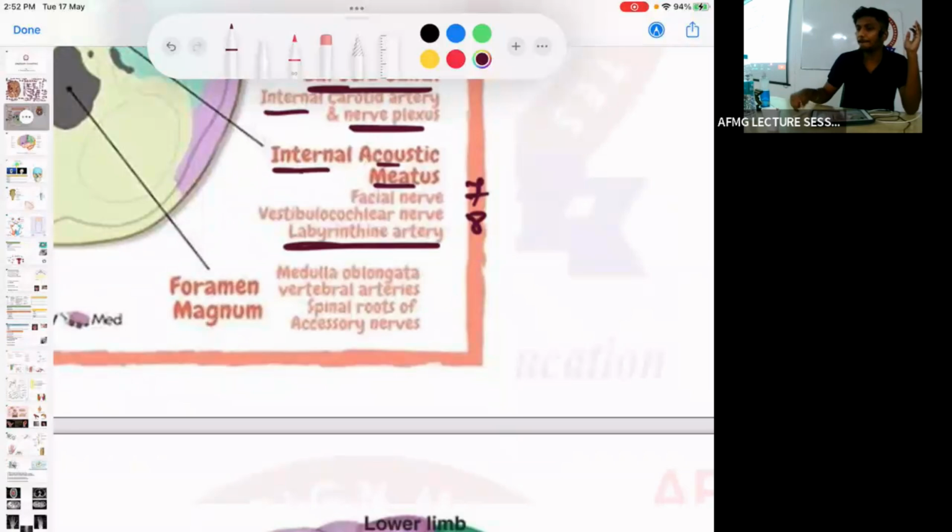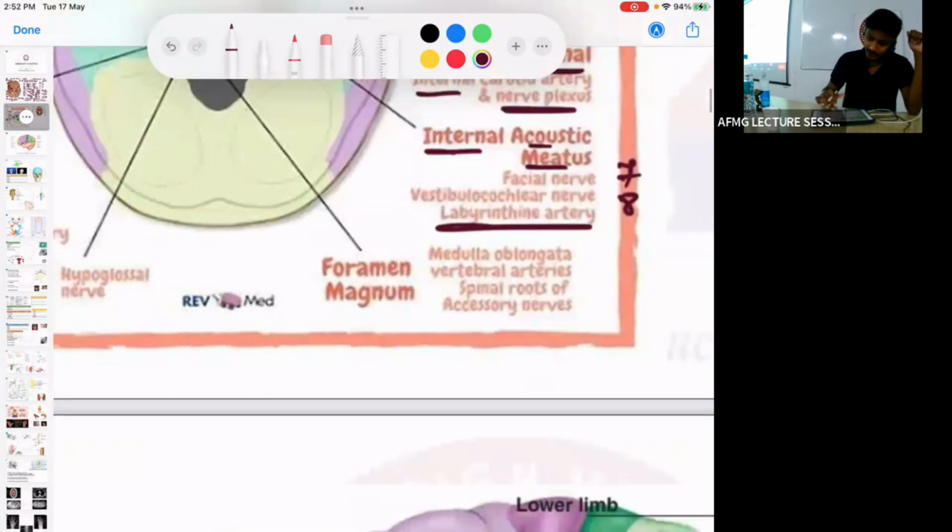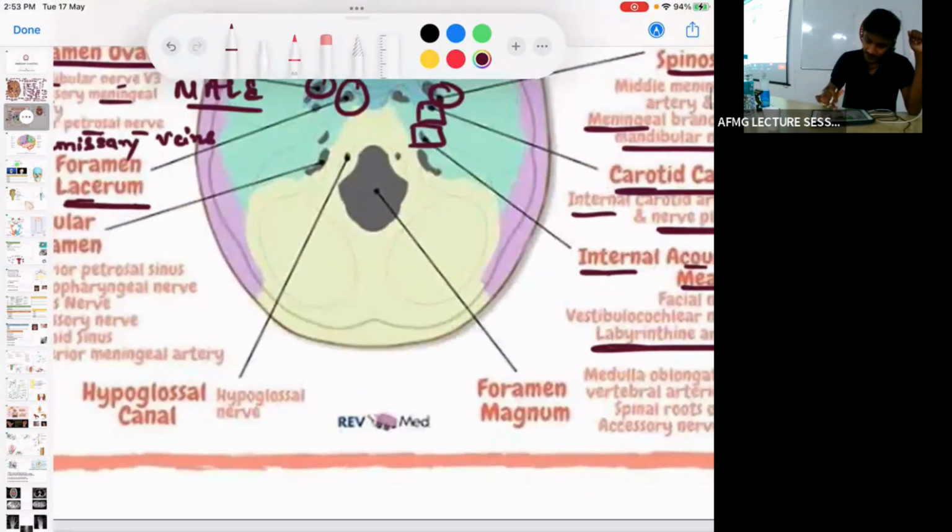Labyrinth किसको बोलते हैं? Dead ear को labyrinth बोलेंगे या dead labyrinth बोलेंगे? Inner ear को. So the labyrinthine artery will supply the inner ear. Important. ठीक है, याद रखो. So which artery passes by the internal acoustic meatus? Labyrinthine artery. And which two nerves? 7th and 8th cranial nerve.